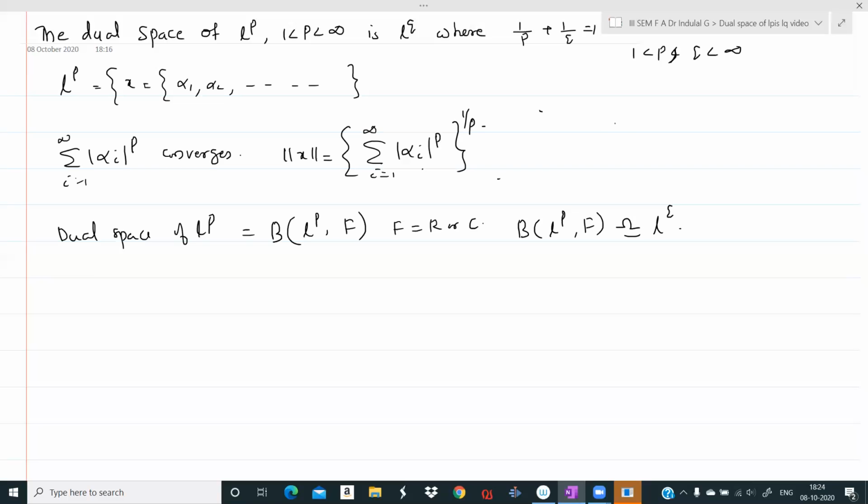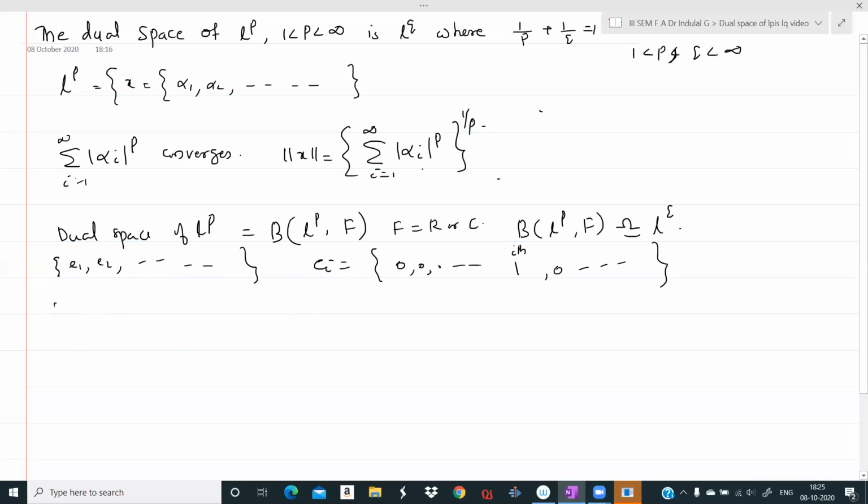Okay, we do this like this. We know that e1, e2, e3, etc. is a Schauder basis, where ei is the sequence 0, 0, 0, etc., 1 in the ith position, and 0s elsewhere. This e1, e2, e3, etc. forms a Schauder basis for LP, that we have already shown.